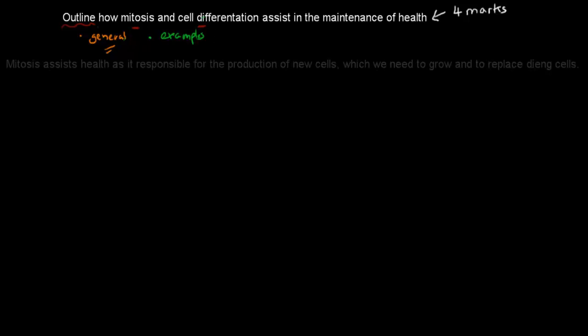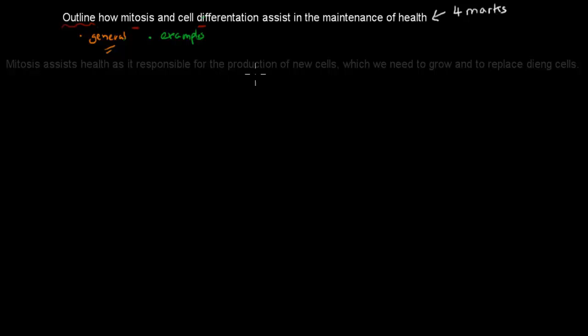So what I wrote is: mitosis assists in the maintenance of health as it is responsible for the production of new cells, which we need to grow and replace dying cells. Sorry about that, my first attempt at the sentence was really bad.